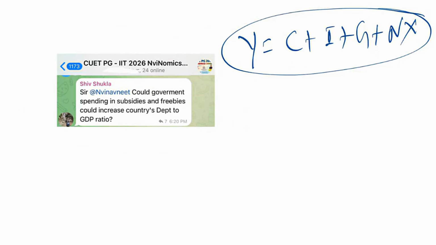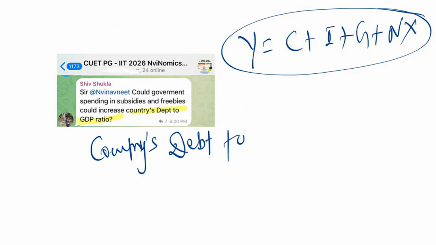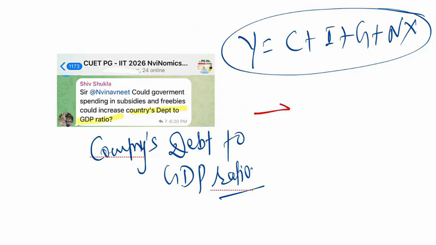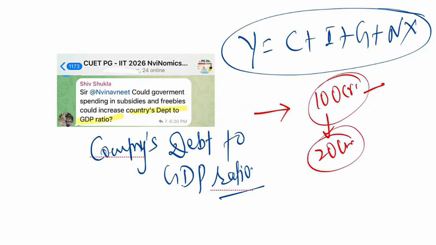बट हमारा क्वेश्चन कुछ और था. He is asking about the country's debt to GDP ratio. यही एक क्वेश्चन एकदम बेसिक है, इसका जवाब सिंपल है. देखिए गवर्नमेंट क्या करती है, directly they will not say the debt. If you are given 100 crore of budget, in these 100 crore you are supposed to make buildings, schools, colleges, hospitals and all the infrastructure. And out of 100 crore, what you did is spend 20 crore on freebies and other populist policies, चाहे आप फ्री में अनाज बांट दो, कपड़े बांट दो, लैपटॉप बांट दो, whatsoever, 20 crore.